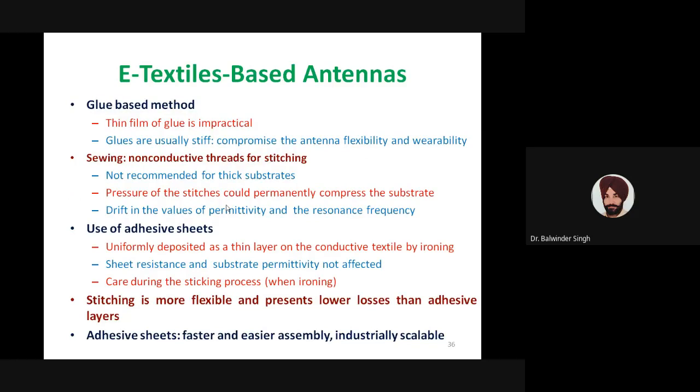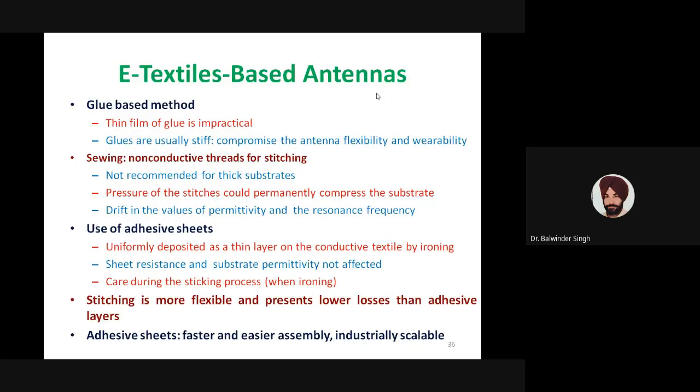When we talk of glue-based methods, a thin film of glue is impractical. If we want to assemble the antenna with a very thin film, then the glue method will not be practical. Generally, after these glues are used, they become stiff.